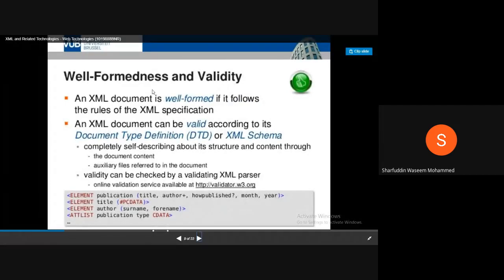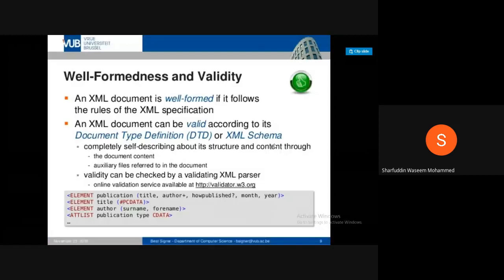What are well-formedness and validity? Yesterday we gave a statement of what a valid XML is, and you also have well-formedness. So what is well-formedness? A well-formed document follows the rules of the XML specification, and it should be valid according to its DTD or XML schema. What do you mean by this? Whatever DTD rules we write, you need to follow them in the XML.